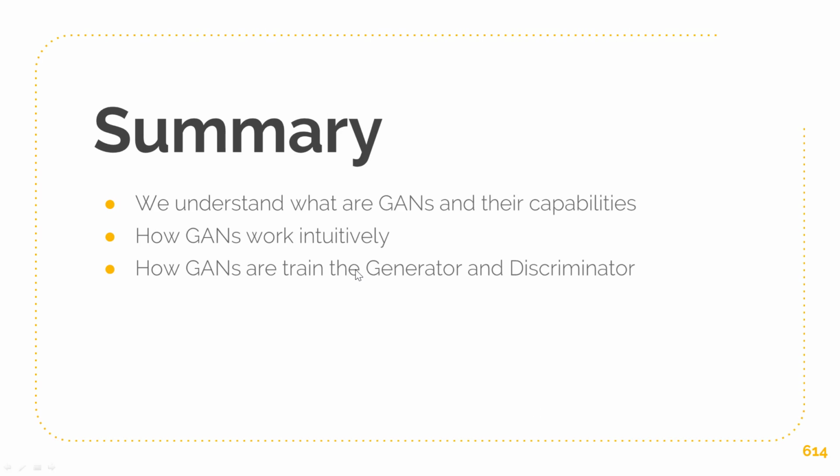So this is a summary of our chapter. We understand what GANs are and what their capabilities are, and we've gone through some cool projects on what GANs can actually do. We do understand how GANs intuitively work. Remember, they're an antagonistic network of a generator and a discriminator. And then we've just learned how we train the generator and the discriminator. So hopefully you found this GAN chapter entertaining. I thought it was GANtastic.